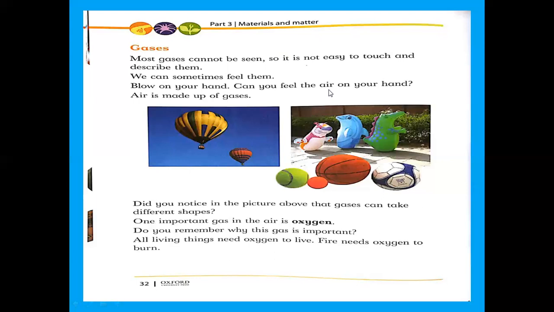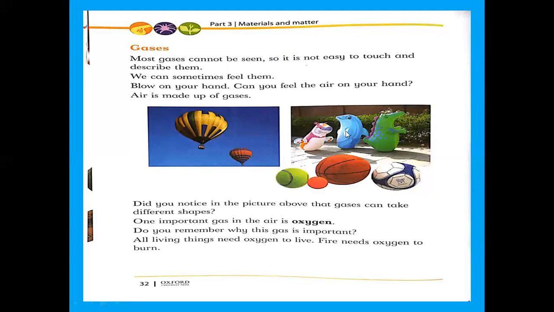So what is the air? Air is a mixture of gases. So you can feel gases in the form of air. Otherwise, you can't feel gases. Is it clear? Did you notice in the picture above that gases can take different shapes? Now, what about the shapes of the gases? I told you before, gases don't have a shape. You can see here, when you fill gas in balls or balloons, then gases take the shape of these things.